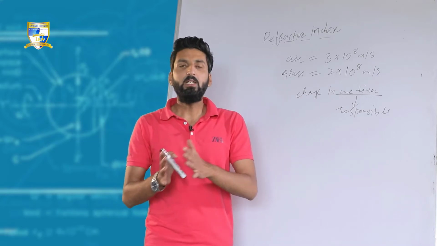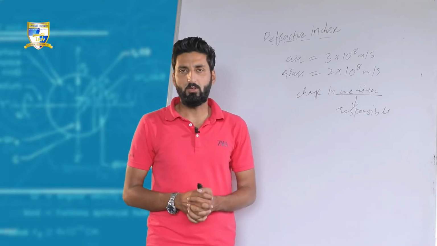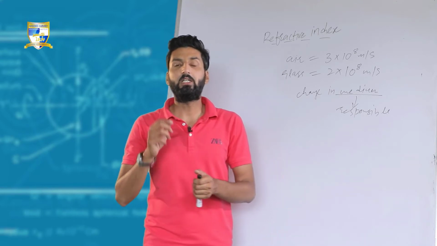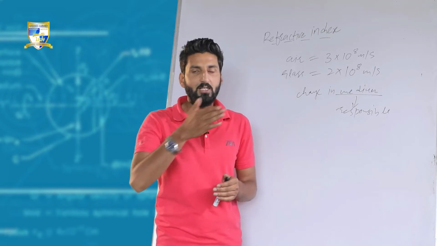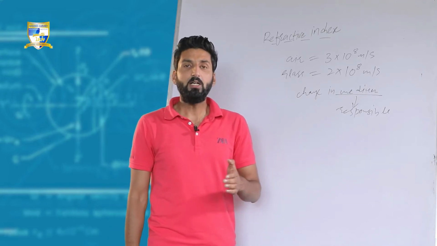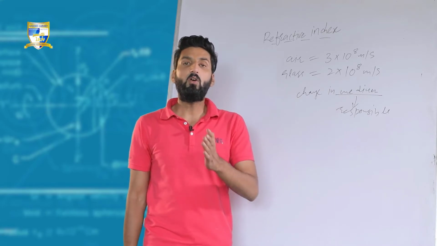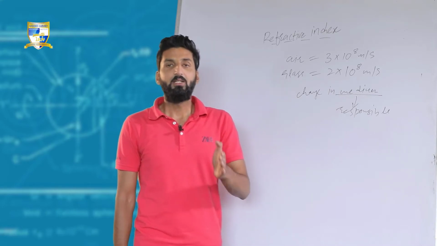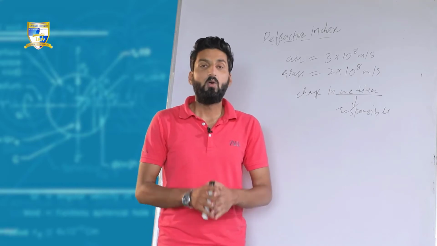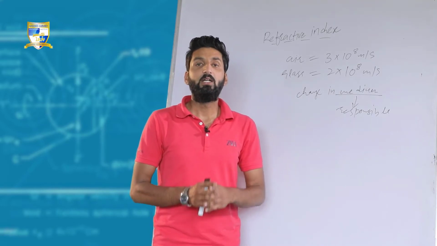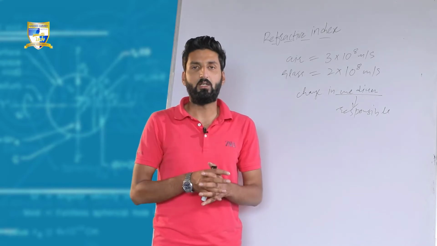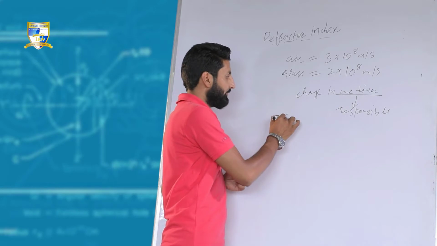Now, the medium has different characteristic properties. One of the properties of medium is whether it's transparent, whether it would allow the light to pass through it or not. Fine, it's one of the properties of medium. But another property of medium actually governs the speed of light through it, like air.